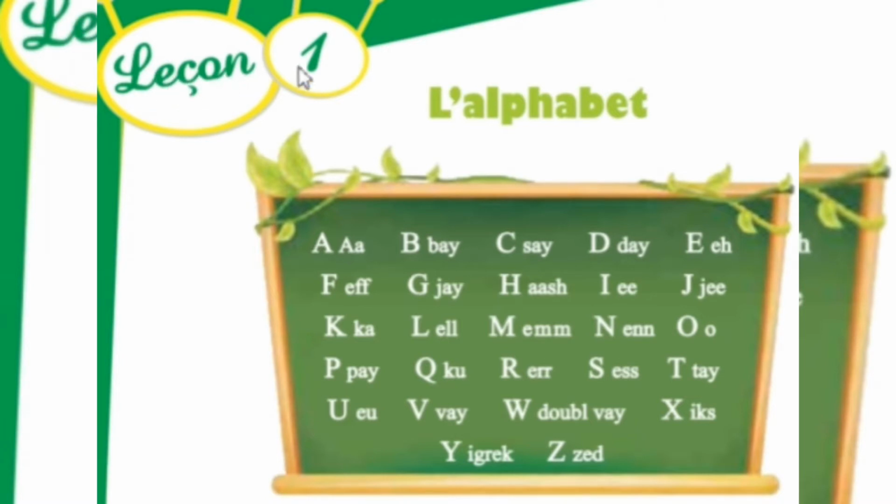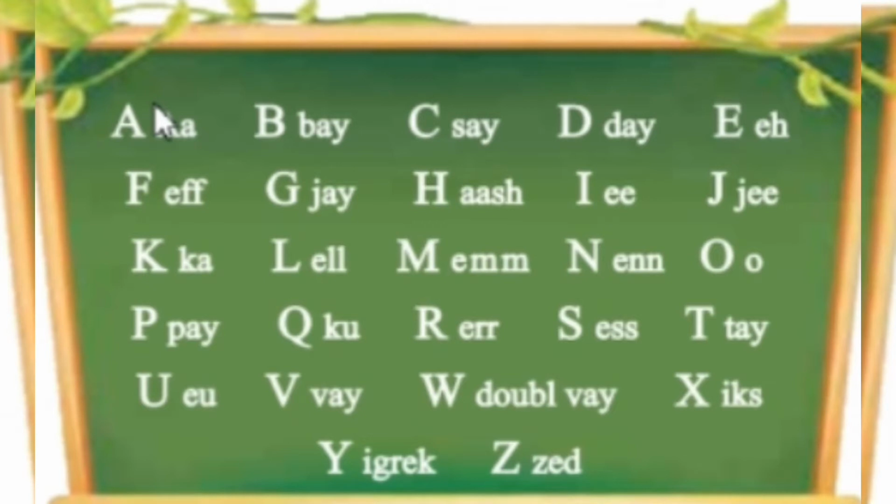So lesson A. Now l'alphabet, you can see this apostrophe, L apostrophe. This is definite article, which means the. And we use this L apostrophe in front of noun starting with vowel. You can see here alphabet is vowel, so that's why this L apostrophe, l'alphabet, the alphabet. So now I will give you the pronunciation of French alphabet.